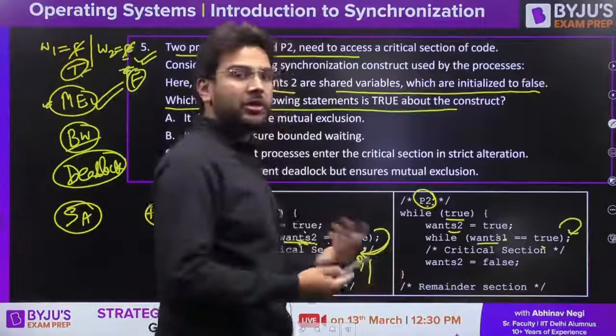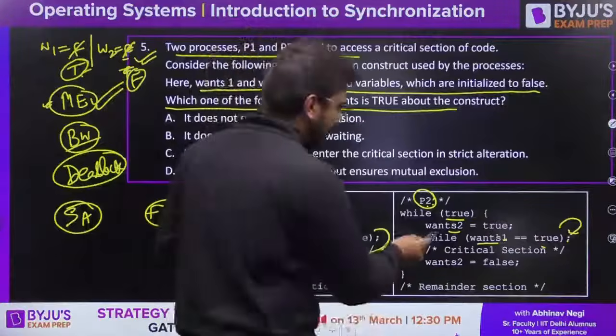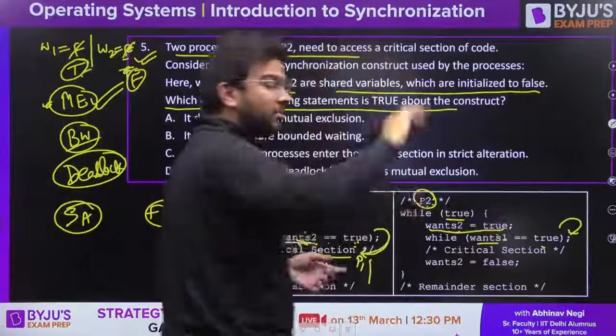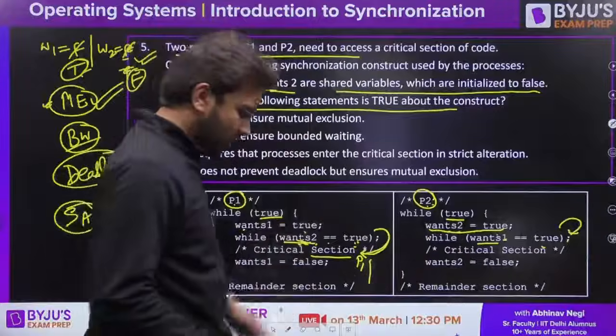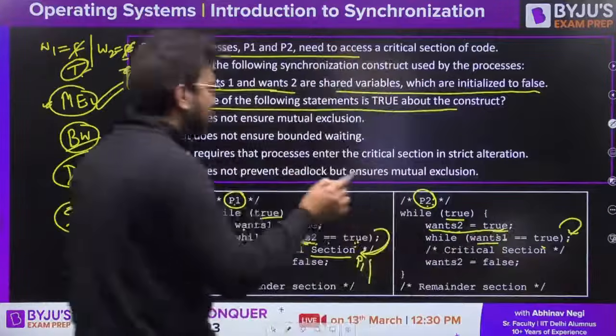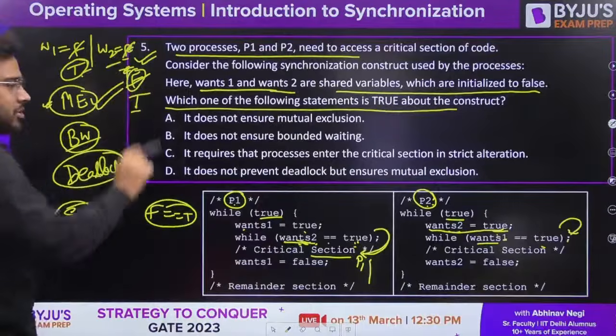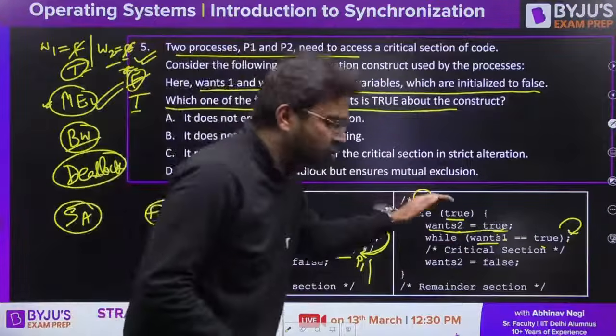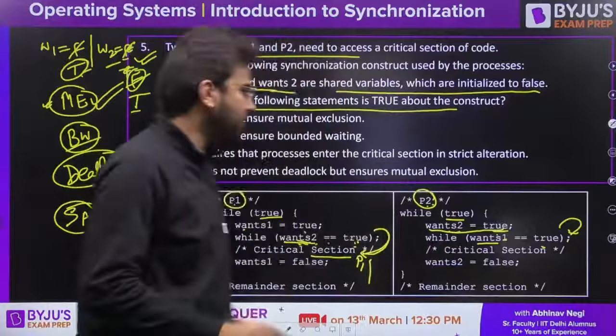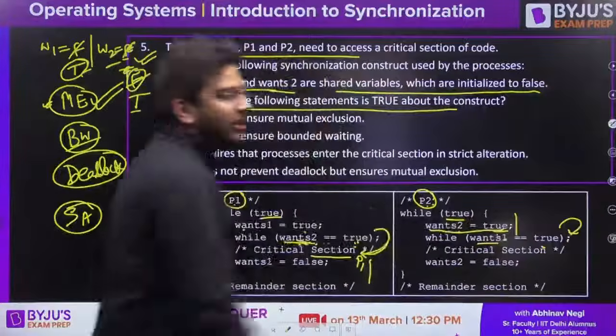Now P2 is also interested. How can it show the interest? It is going to execute this statement, wants2 is equal to true. So if it executes wants2 is equal to true, let's make it true here. That is, wants2 is equal to true now, because P2 is showing its interest to access the critical section. Let's say it got preempted here.